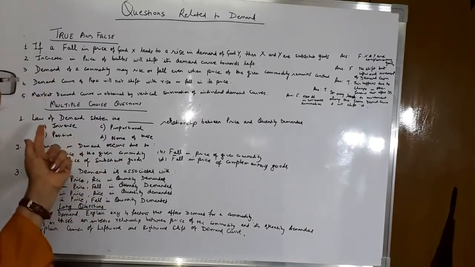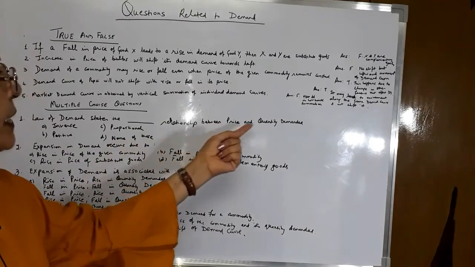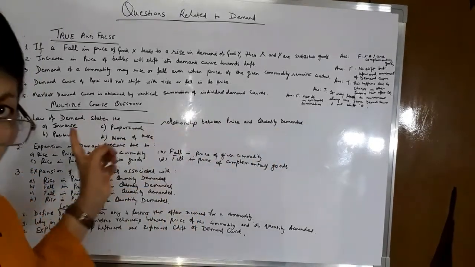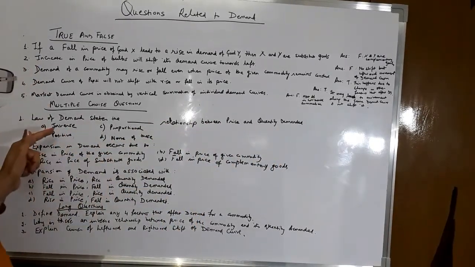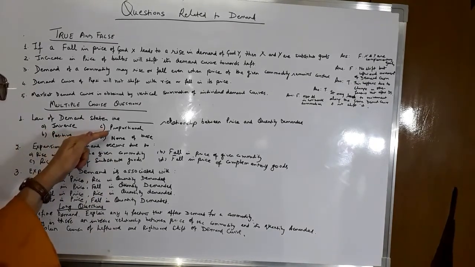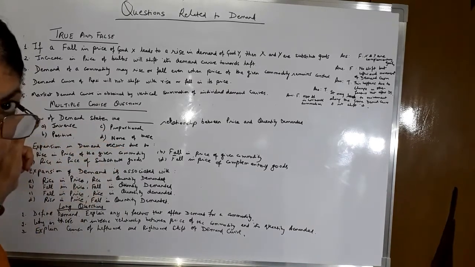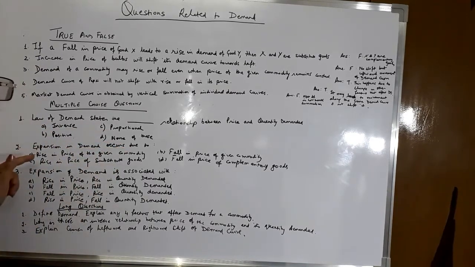First one: law of demand states dash relationship between price and quantity demanded. The options given, children, are: first one inverse, second one positive, third one proportional, fourth one none of the above. And the answer is the first one, that is inverse.